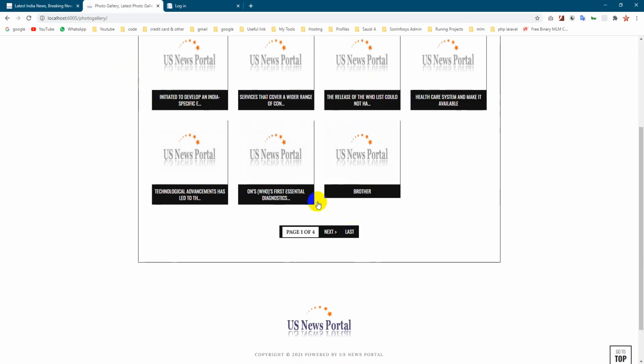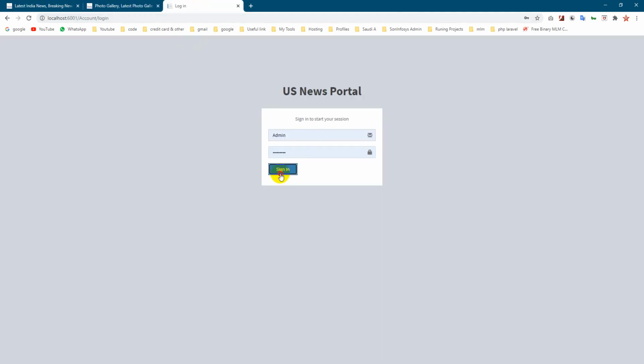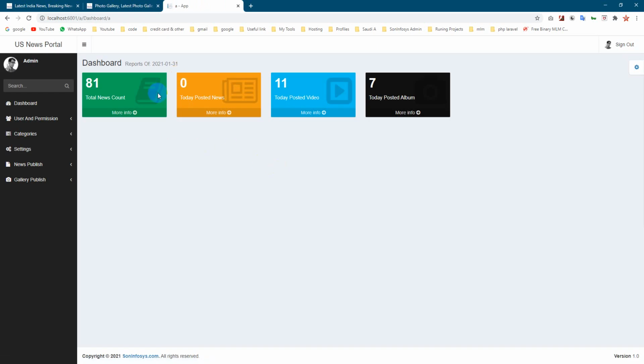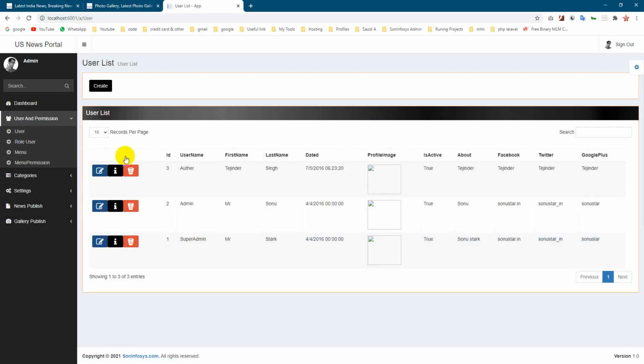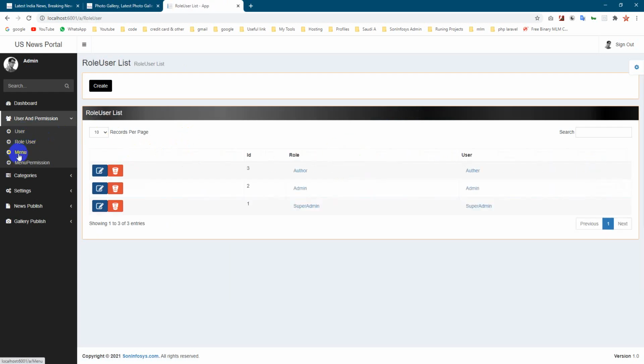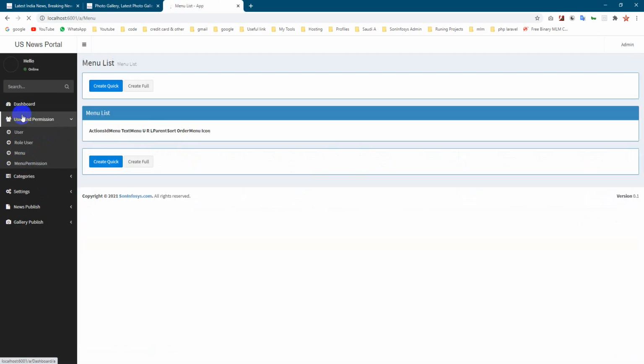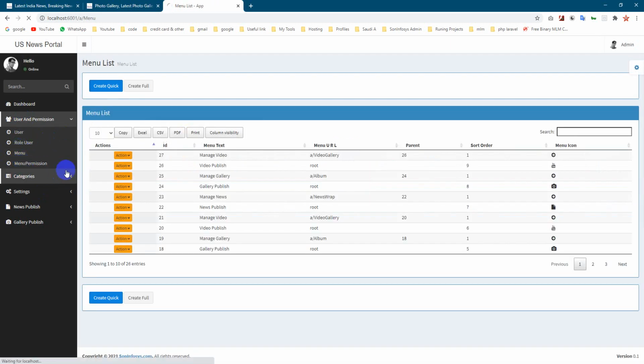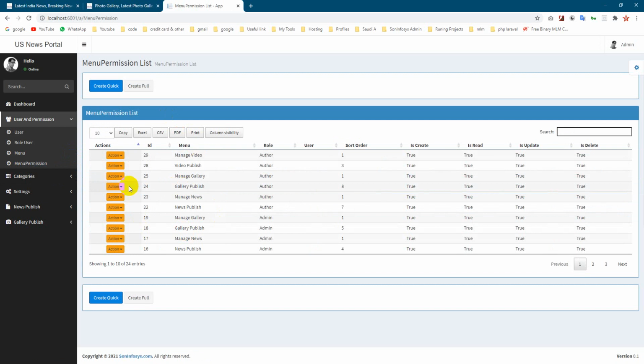Now we proceed with the backend demo. This is the login page, and I'm going to log in with the admin user. Here is the dashboard with the total news count and total posted today. I have not posted anything today, like video or album. Then there is user management, where you can manage users and role users. You can also manage menus like this side menu from here, and with menu permission you can provide any menu to any user.